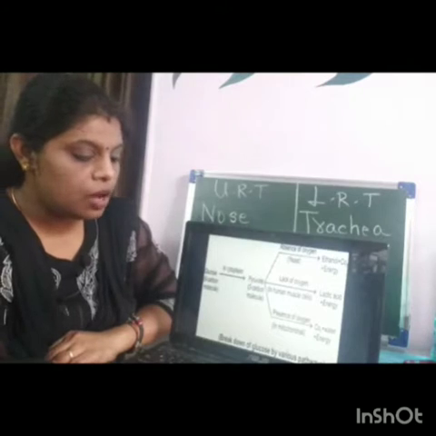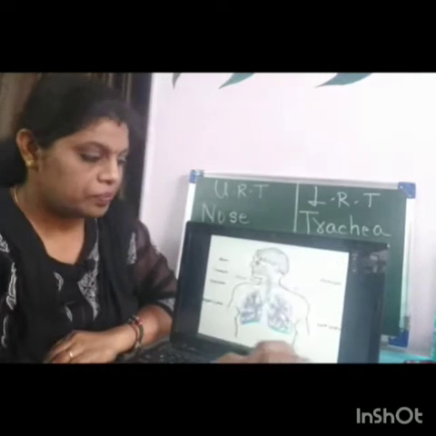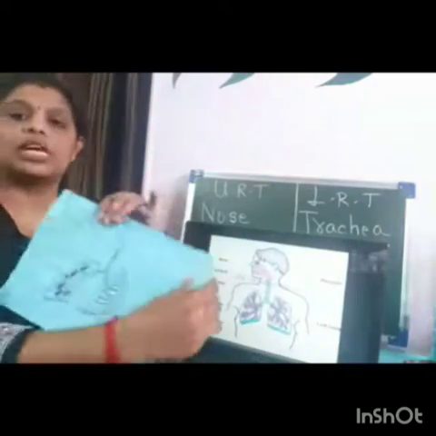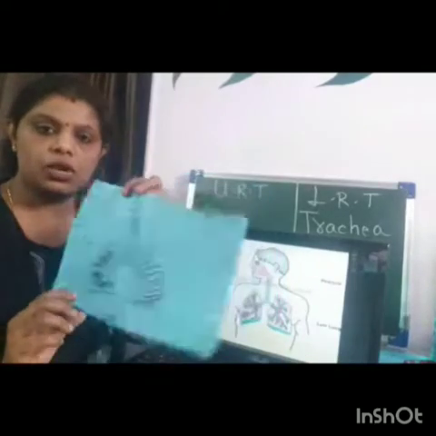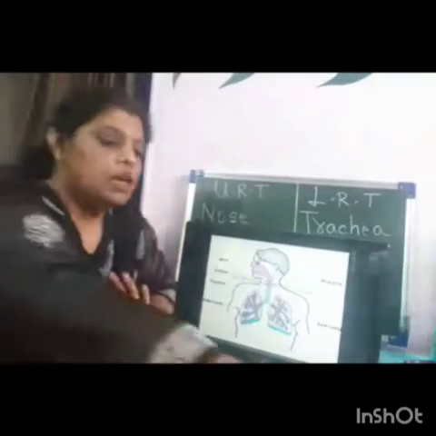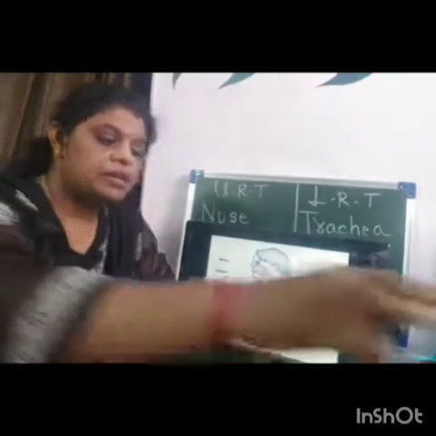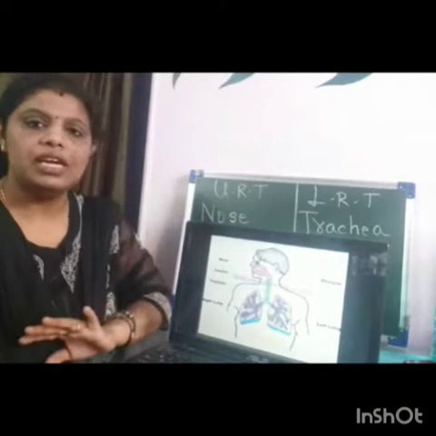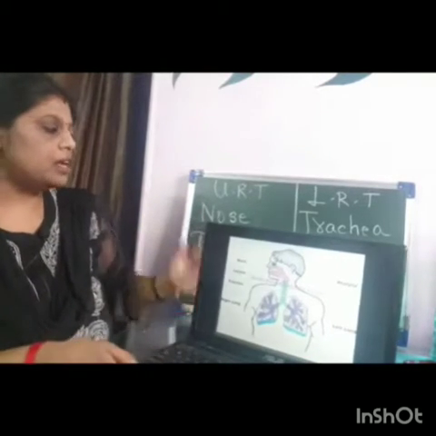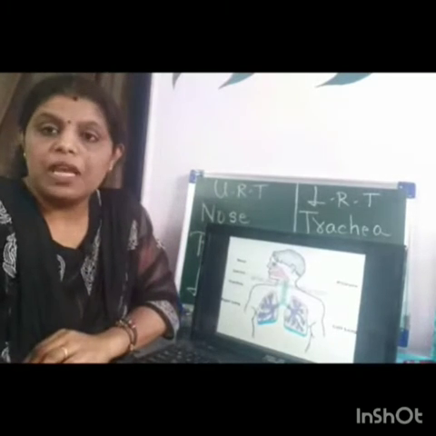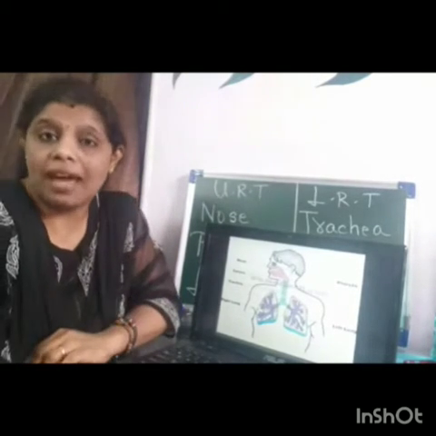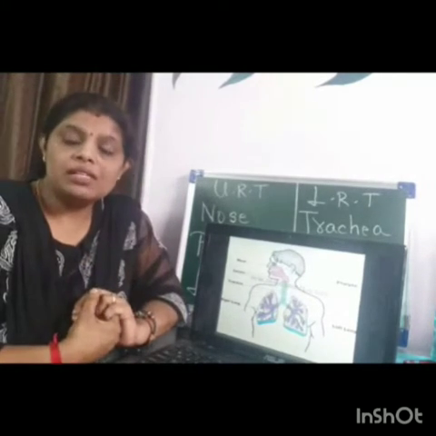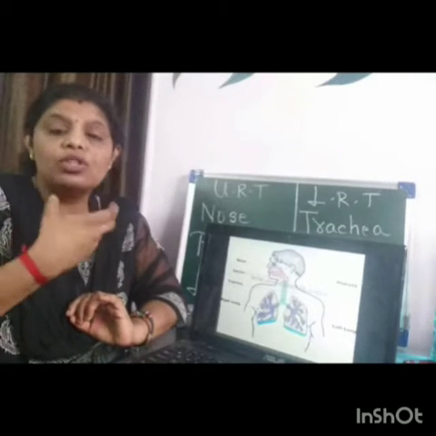Okay. Now, before moving on to the entire respiratory system, this is the picture which I shared. You can either see this or you can observe this. Now, before moving on to the entire human respiratory system, let us discuss a few things. The entire human respiratory system is divided into the upper respiratory tract and the lower respiratory tract. Upper respiratory tract means everything present above the vocal cords.